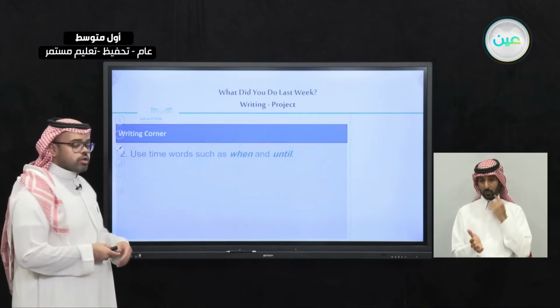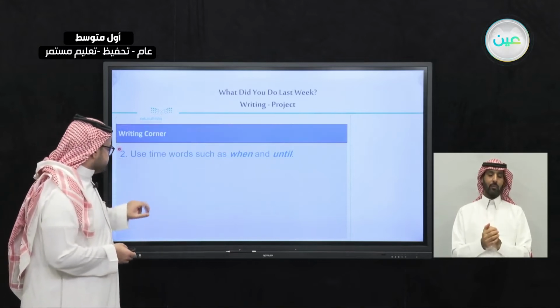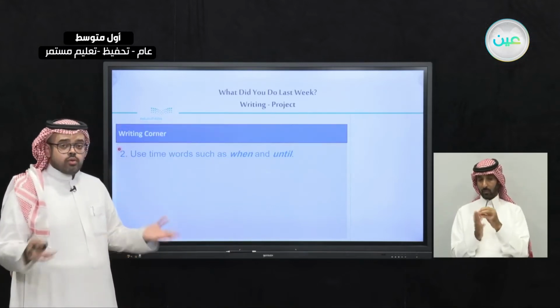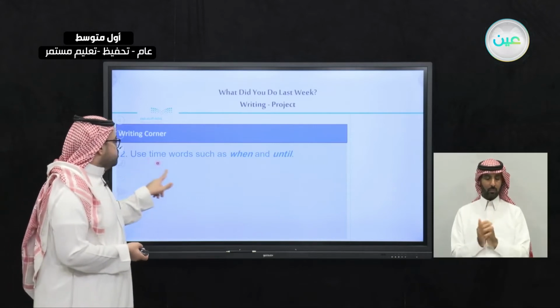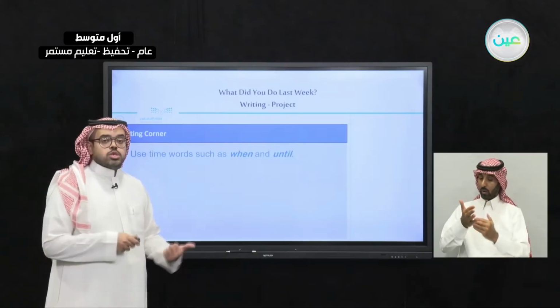The second rule we have today in our writing corner is that we use time words such as when and until. So not only sequence words that show the order of things, but also time words.